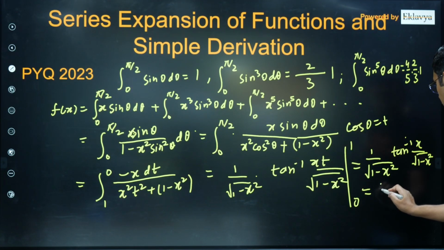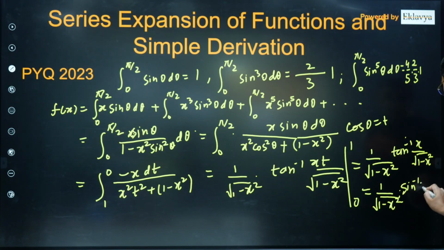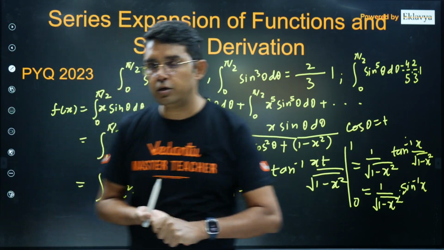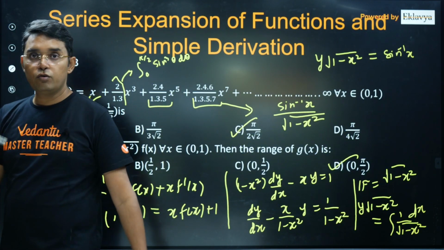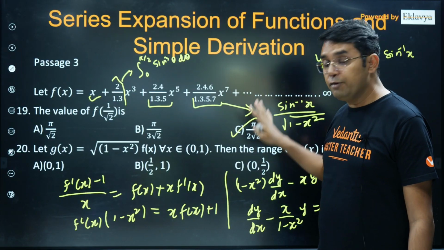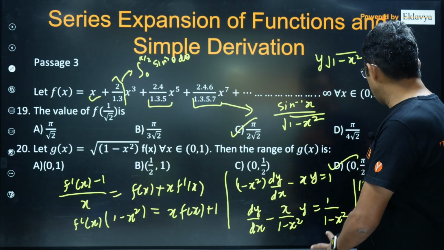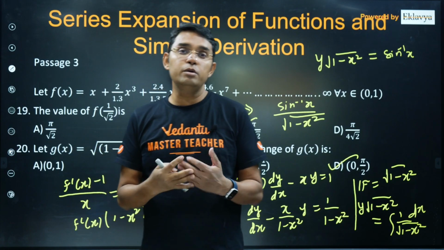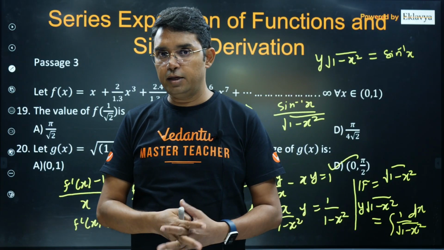So this becomes equal to 1 upon root over 1 minus x squared into sin inverse x. You just convert tan inverse in terms of sin inverse. So you can see this way also we are getting the same expression for that f(x). I got this question first in 2020 through one of my students, and I did it this way, by making a differential equation, first by doing differentiation, then creating once again the same f(x). Later, through some other student, I came to know this question was actually meant to be done using that 0 to pi by 2 sin theta integral, and that is also a good method. I think you understand it.